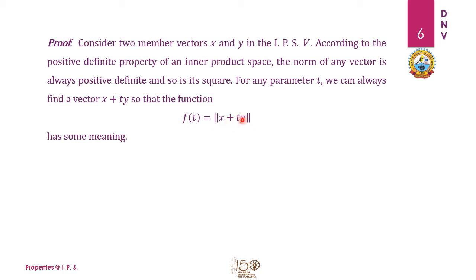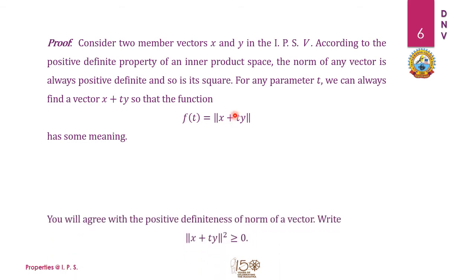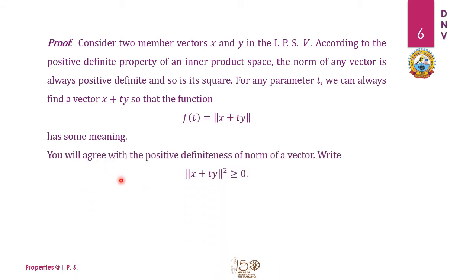It has some significance. You will agree with the positive definiteness of the norm of a vector, which we have already proved in the previous lecture. So we can always write that the norm of this vector is always greater than or equal to 0. This is the square of this function. So I can use this inequality very well because of the positive definiteness of the norm of any vector. This vector is taken purposefully, and the purpose will be understood in the coming steps.